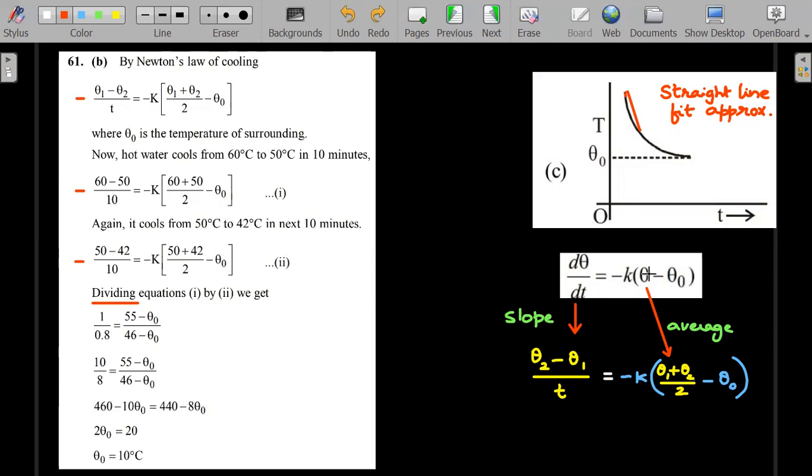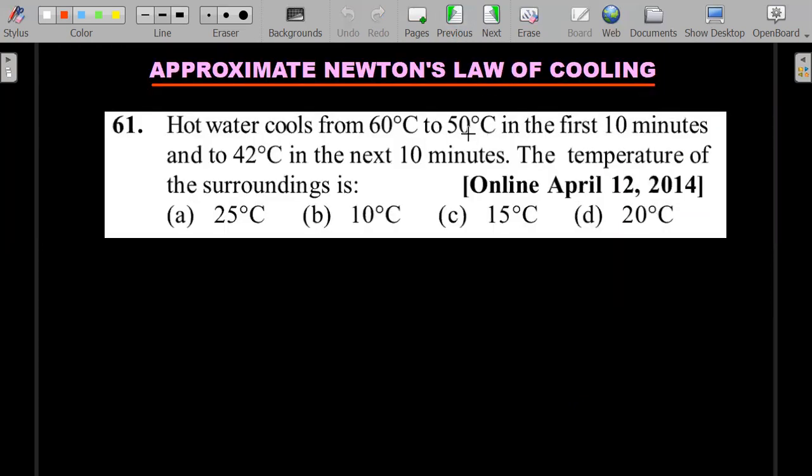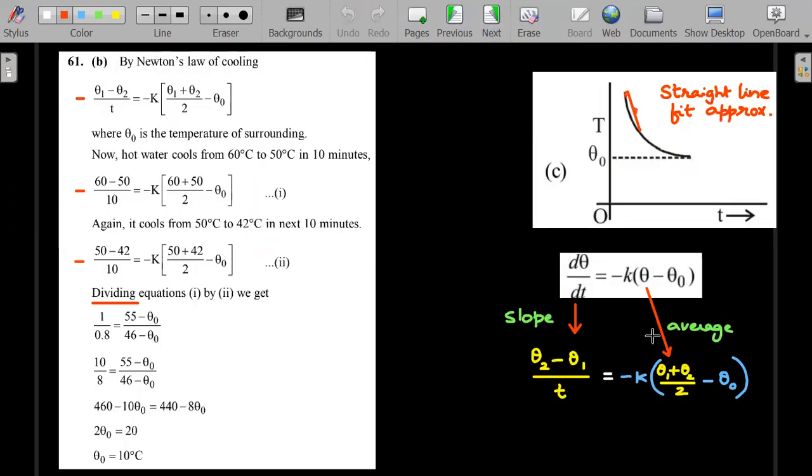And what should I write for theta? Actually, theta is varying, right? But I have to write only one value here. So the best value is the average value, that is the arithmetic mean, the exact middle temperature. So if that object is changing its temperature from 60 to 50, then the average value is 55. That 55 goes on the right side, whereas on the left side the difference of 60 and 50 goes. So you could see he has written the same: 60 minus 50 by 10 is equal to k times (60 plus 50 by 2 minus theta naught). Theta naught is the surrounding temperature.